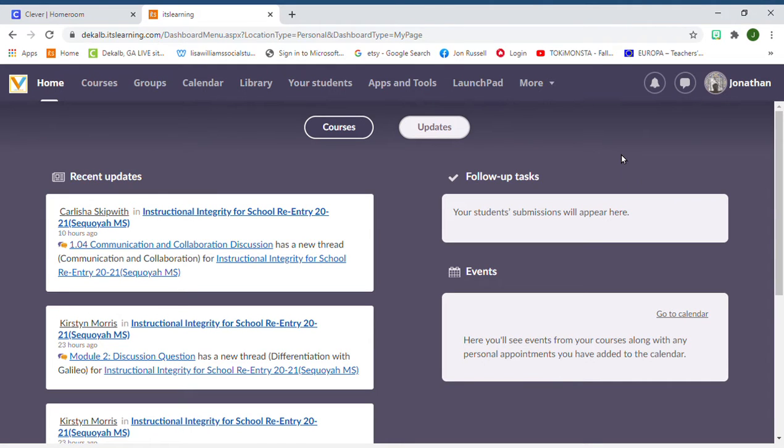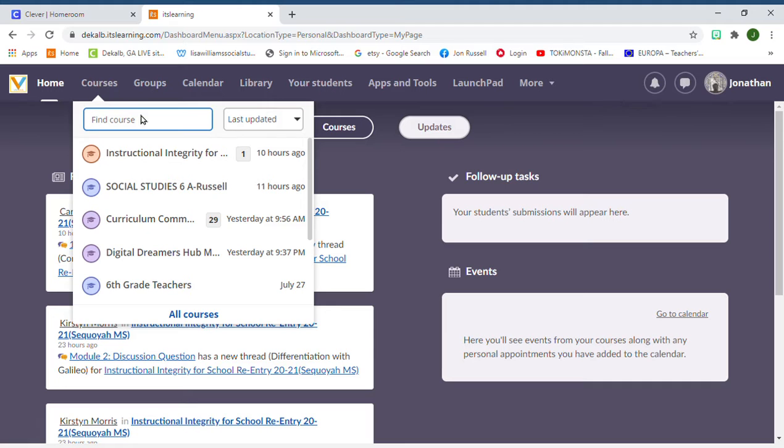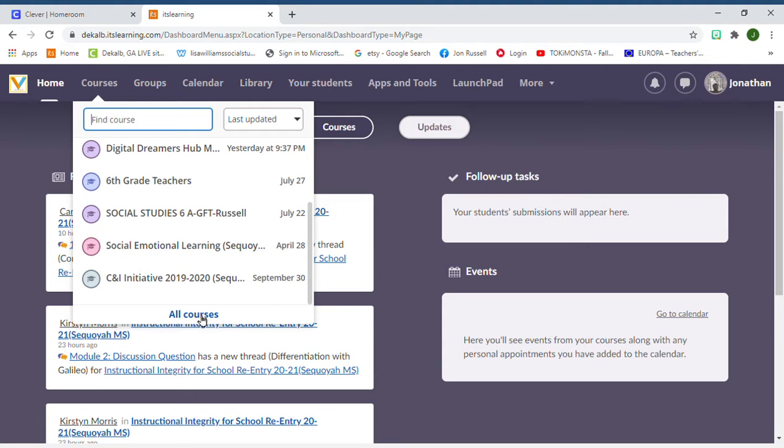Okay, so now that we've finally logged into Verge and we know how to get here, the first thing I'm going to go over is finding your curriculum. Before you can start making your lesson plans, it's very important that we know what we're basing these off. So we're going to go here to courses, and you are going to want to find curriculum community. Now, if you don't see it, you can of course scroll, but the best thing to do if you don't see everything, click on all courses.